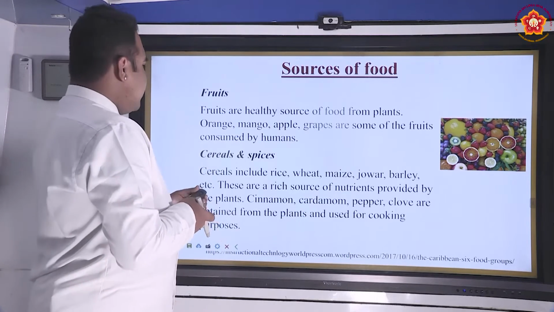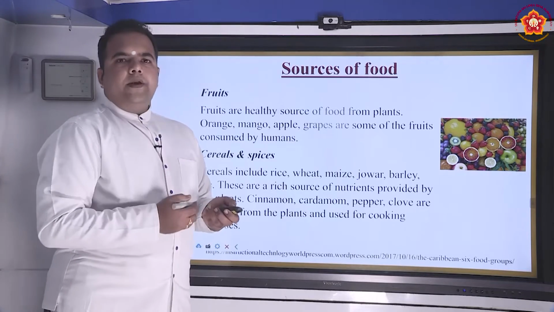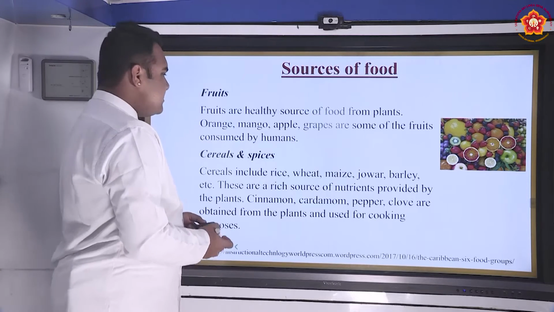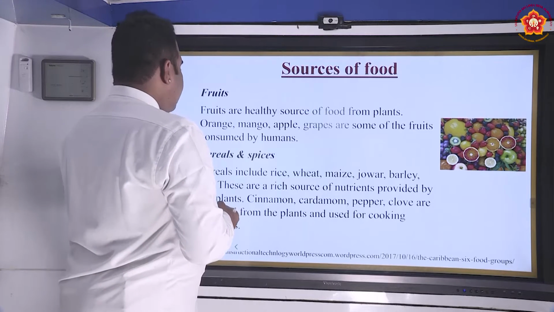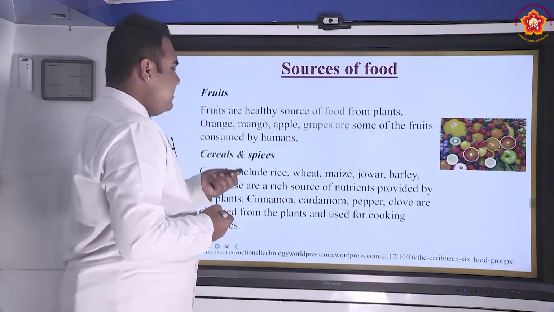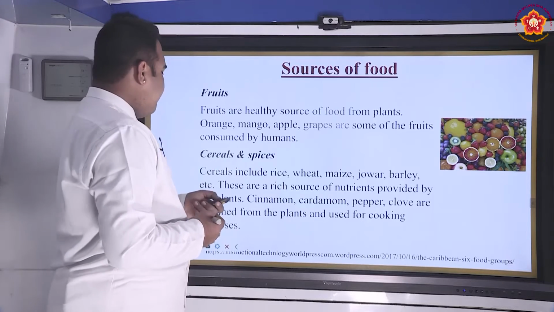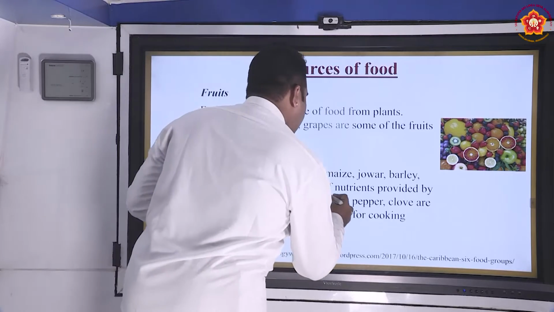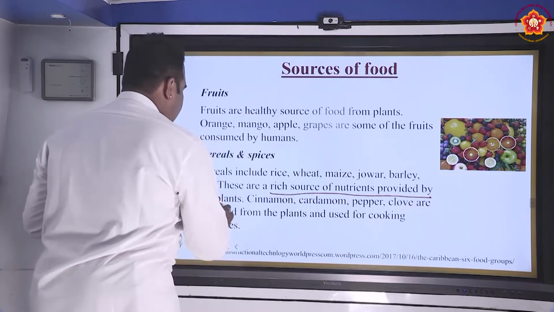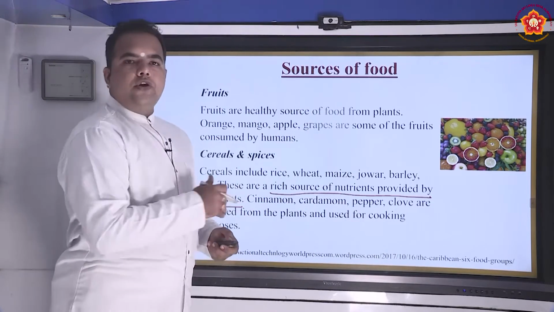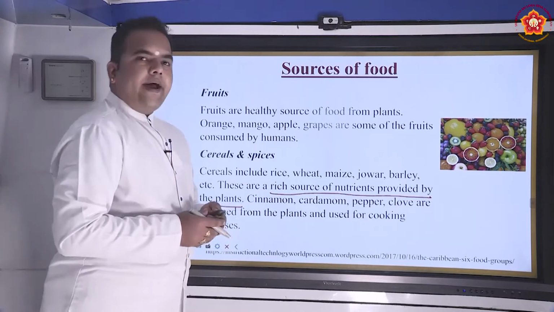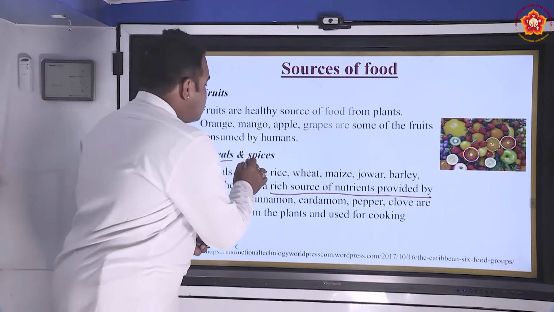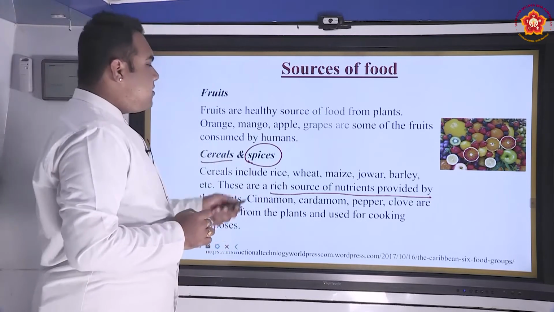Cereals and spices. Now, apart from obtaining the different parts of a plant, we need to add extra ingredients like cereals. These include rice, wheat, maize, jowar, barley, etc. Cereals are a rich source of nutrients provided by the plants. If you want to add more nutrient content to any particular item or dish, we should include different kinds of cereals. And to give a good taste, we add something called spices.